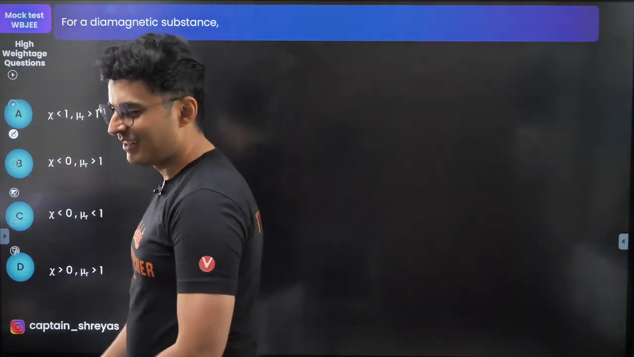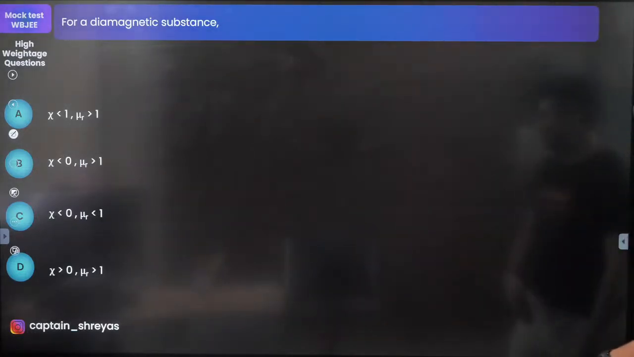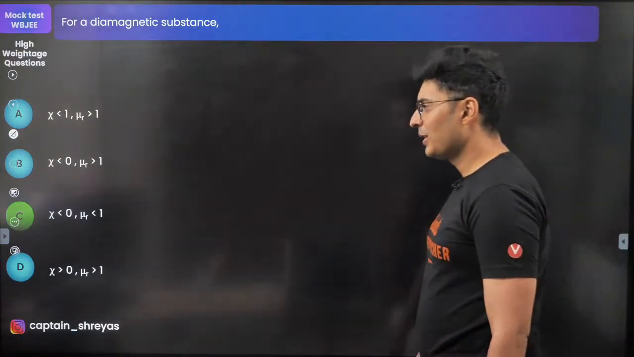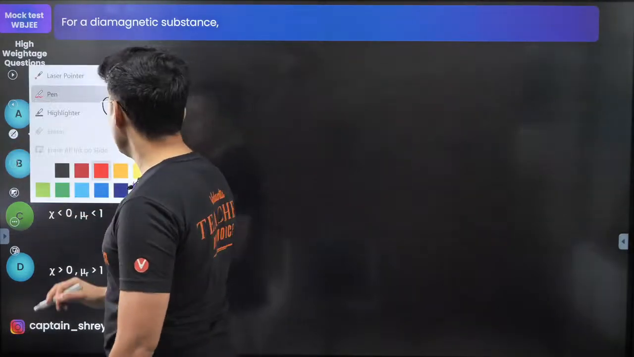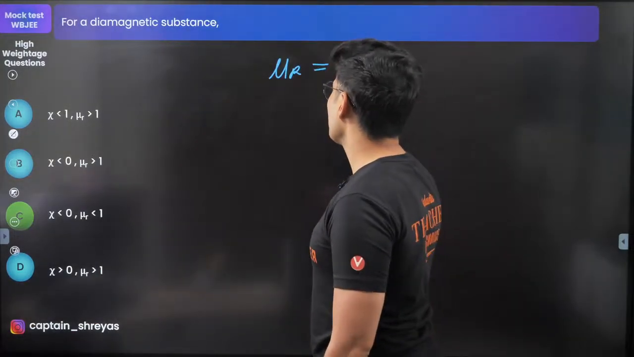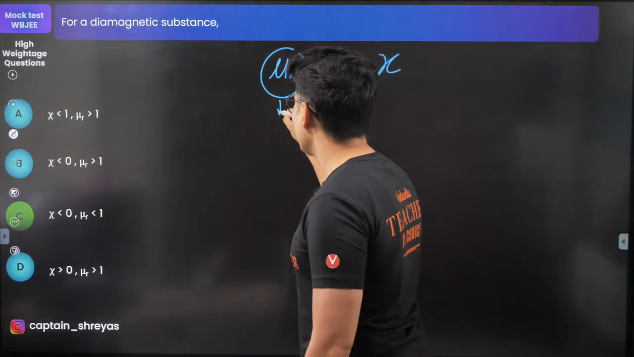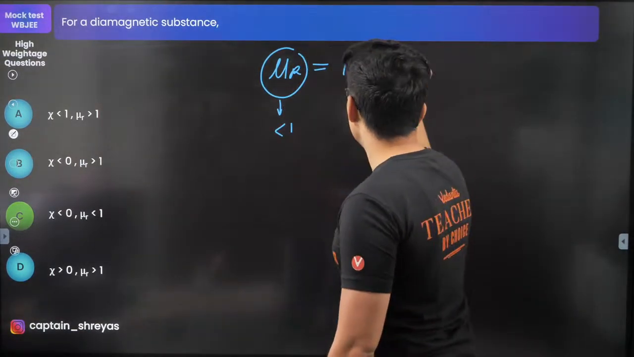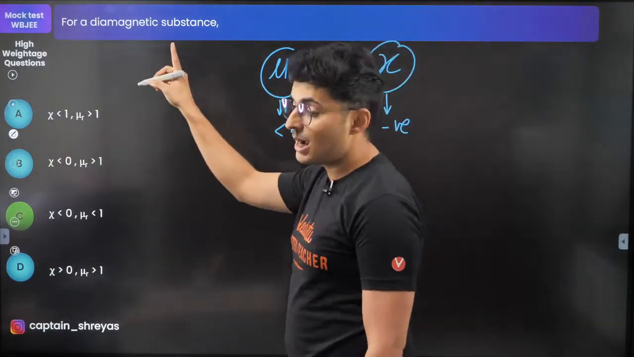Arun Kumar saying B, is it? Let's have a look. Come on, what do others say? Oops, it is not B, it is C. Susceptibility and relative permeability. Mu r is 1 plus X. This mu r is less than 1. Hence, this susceptibility comes out to be a negative number. Diamagnetic.